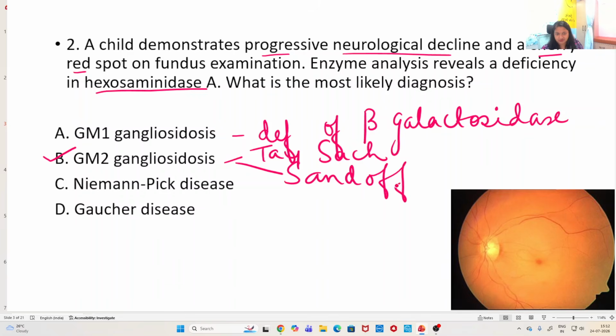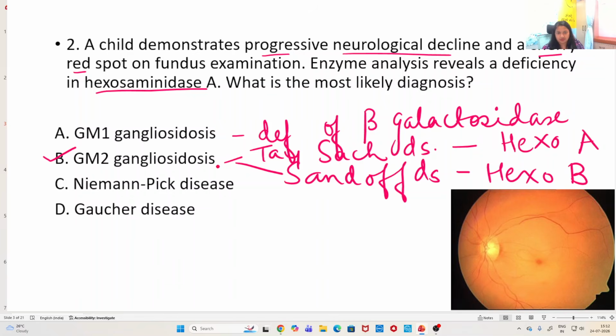These are the two in GM2. Tay-Sachs disease has hexosaminidase A deficiency. Sandhoff is hexosaminidase B deficiency. But both of these, whether it is Tay-Sachs or Sandhoff disease, are under GM2 gangliosidosis.